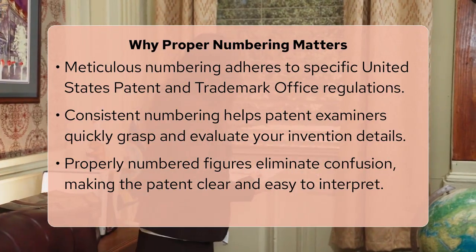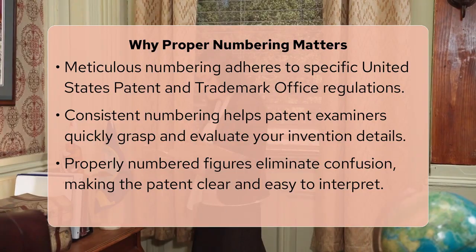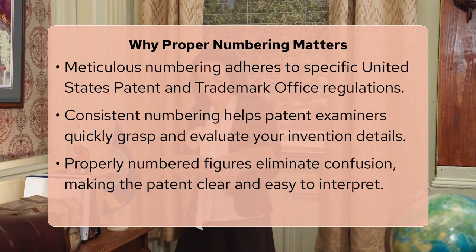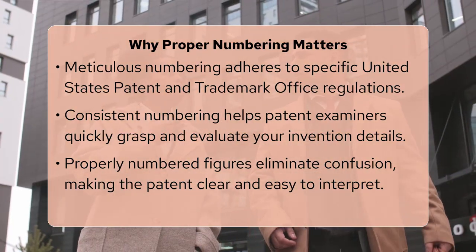Consistent numbering helps patent examiners quickly understand your invention, compare it to prior art, and ascertain the scope of your claims. It acts as a clear roadmap through your complex design.